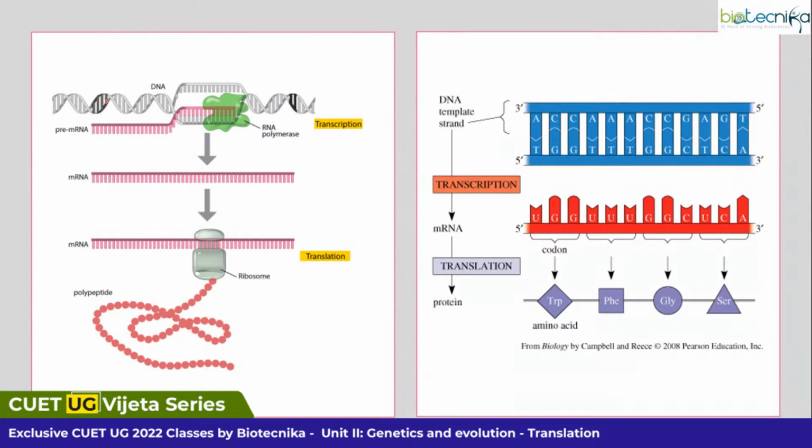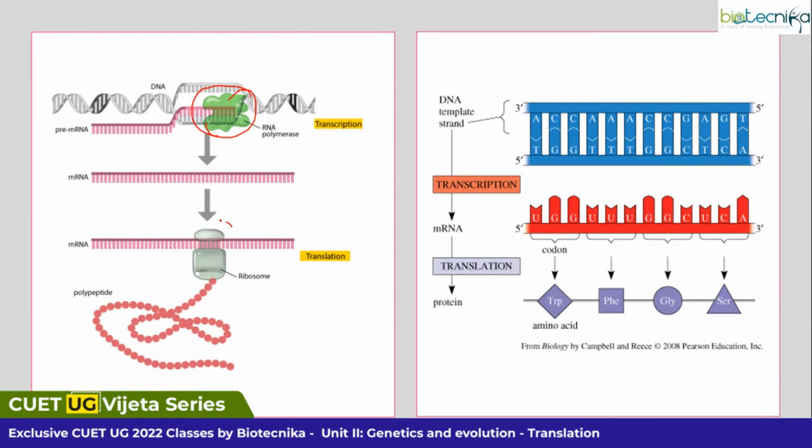You see, this is our DNA. DNA is having 2 strands. Below you can see this will act as a template. And RNA polymerase will be bound over here. So when this RNA polymerase is bound over here, what happens? mRNA synthesis will be occurring, as you can see. Right? Now you got an mRNA.